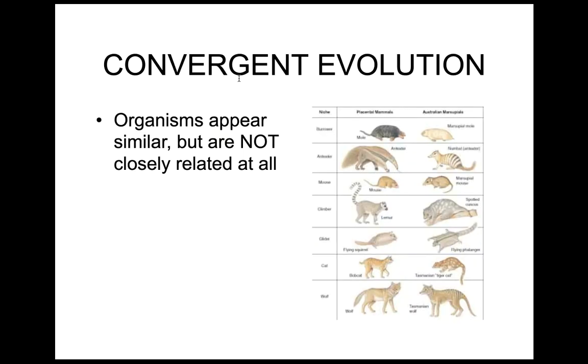Convergent evolution is when organisms appear to look the same, but they're not closely related at all. And this is evident when we have similar environments in different parts of the world. So the environment always selects particular features that are the most advantageous. Australia represents a great example of convergent evolution. Australia is an island continent, so it's been isolated from the mainland for millions and millions and millions of years.